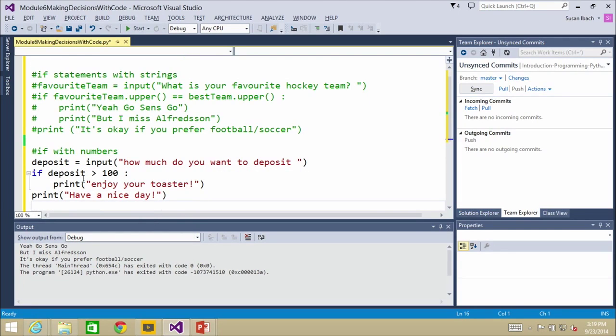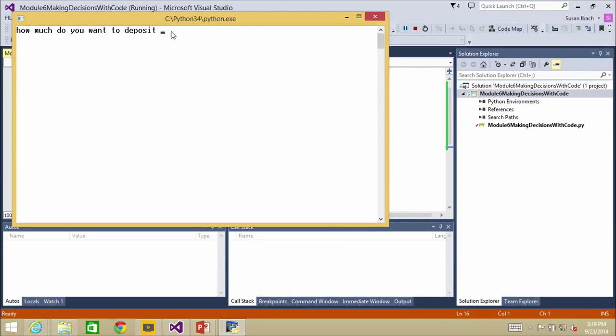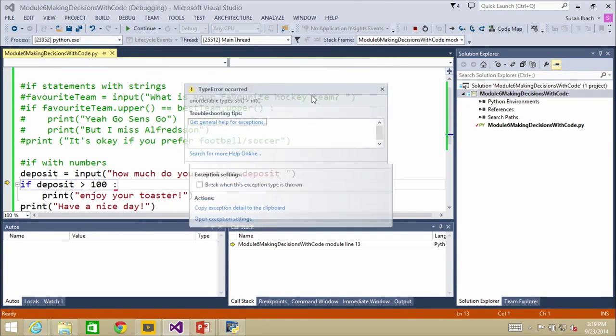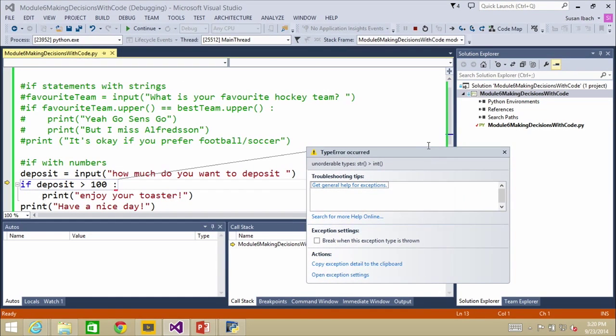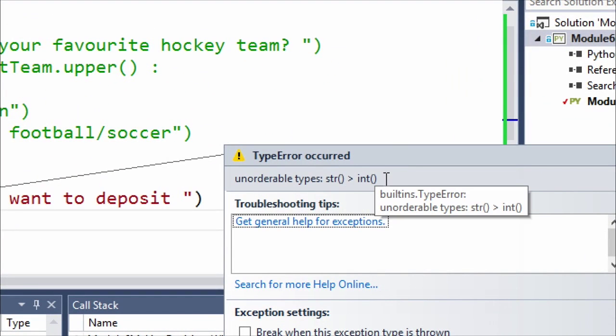All right, now, when I run this code, I'm going to run into a little bit of a crash. I am expecting this one. Deposit. I want to deposit $150. People always admit when something goes sideways that we weren't expecting. This one we were expecting. And I do love that it even gives me a line saying this line here blew up on you. It says, okay, you have an error. What is that error? Well, that error is unorderable type string greater int.